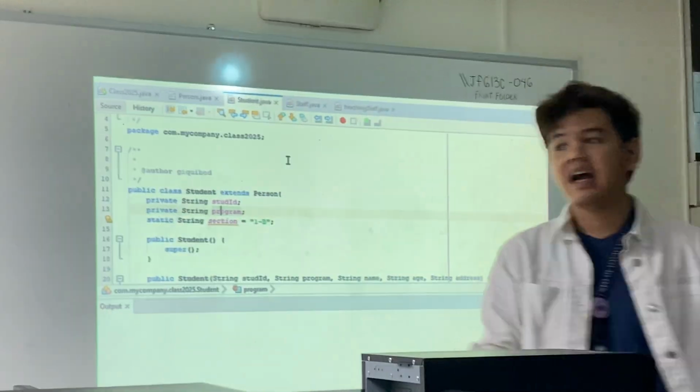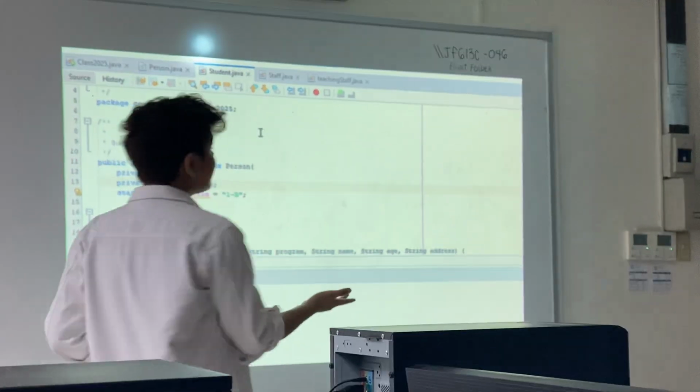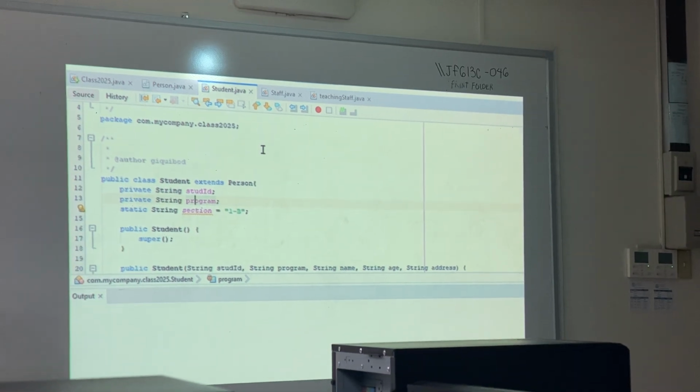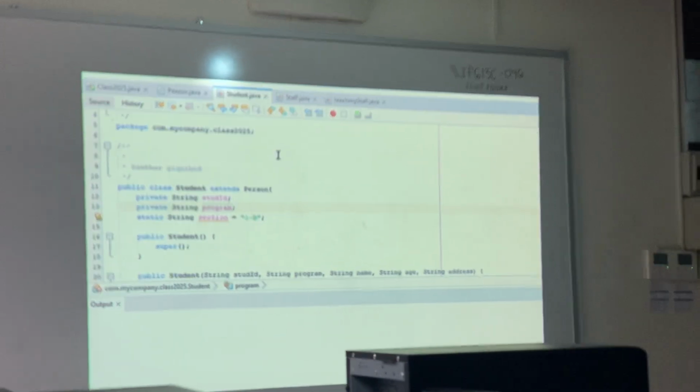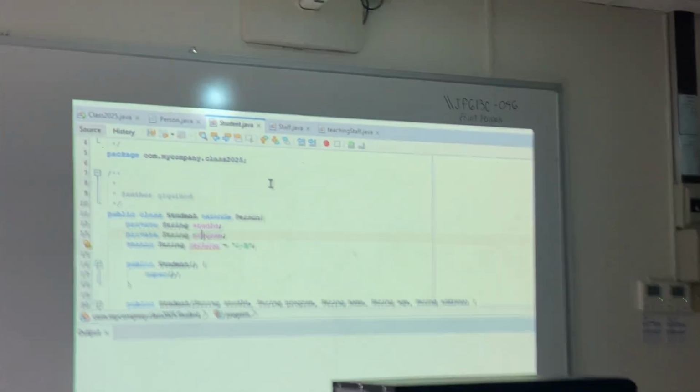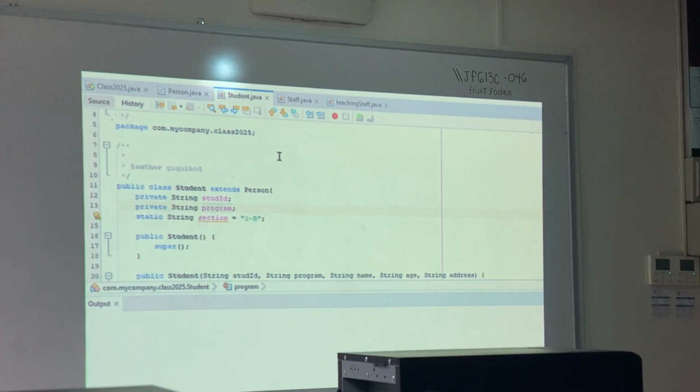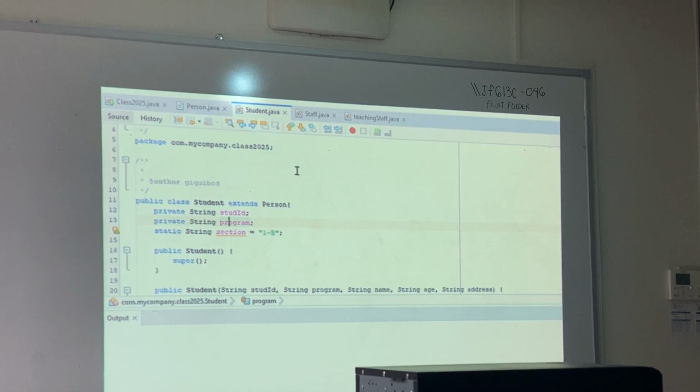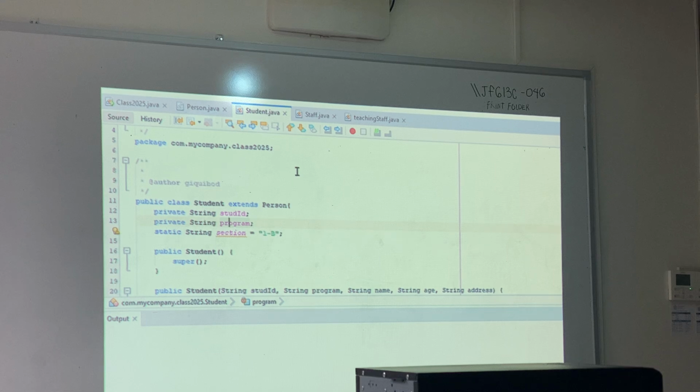Person. Now, student can then identify, okay, student is technically also a class, so it can identify also as a class. But student extends person, meaning student can also be identified as a person.